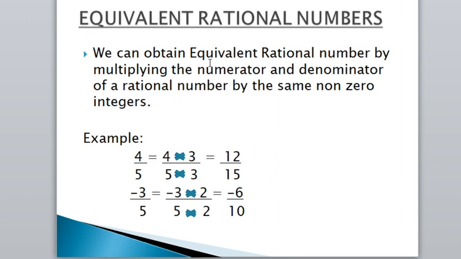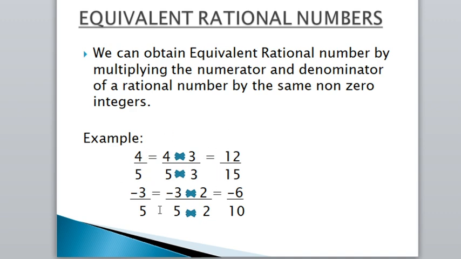Then equivalent rational numbers. Now what are equivalent rational numbers, meaning how to obtain equivalent rational numbers. So here it is given, we can obtain an equivalent rational number by multiplying the numerator and denominator of a rational number by the same non-zero integer. So to obtain the equivalent rational number of a given number, we have to multiply the numerator and denominator of a given rational number with the same non-zero number. So here is an example.